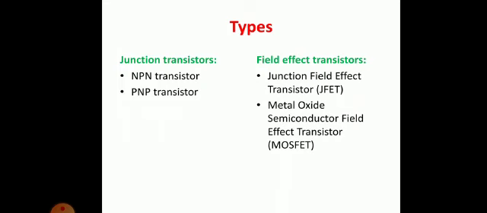Now there are a few types. There are two types of classification: junction transistors and field effect transistors. Junction transistors are nothing but NPN, that is N-type, P-type, N-type semiconductors joined together. That is nothing but our triode, and you will have an NPN transistor. A PNP transistor means P-type, N-type, P-type. Clear? So these are triodes that we already learned. Some are field effect transistors. Those are difficult to understand, but we will just remember them as part of the syllabus: the junction field effect transistor and the metal oxide semiconductor field effect transistor.